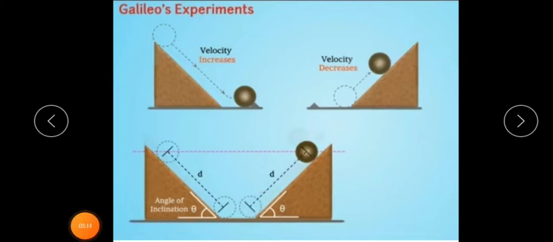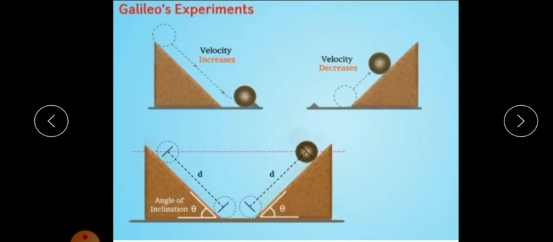Now, what will happen if we decrease the slope of the second plane? Decreasing the slope means we are decreasing the angle. Suppose this is 50 degree, here we have to take it as 30 degree. That means we have to decrease the slope of this second plane.